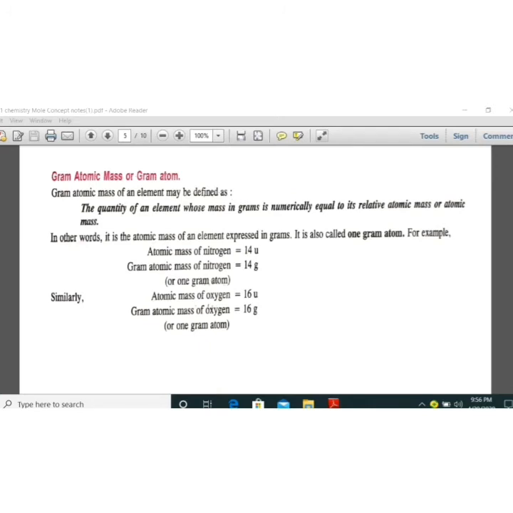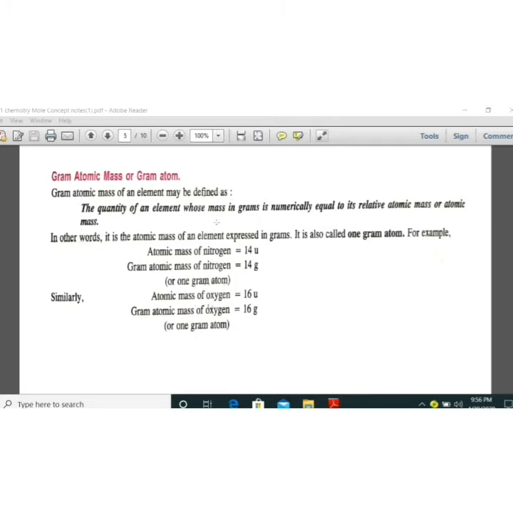Next is gram atomic mass, or gram atom. Now what is this? Basically we know about atomic weight. Suppose carbon's atomic weight is 12 U, that is unified mass. When this atomic weight is expressed in gram, that is 12 gram, it is known as gram atomic mass. That is, atomic weight expressed in gram is known as gram atomic mass.